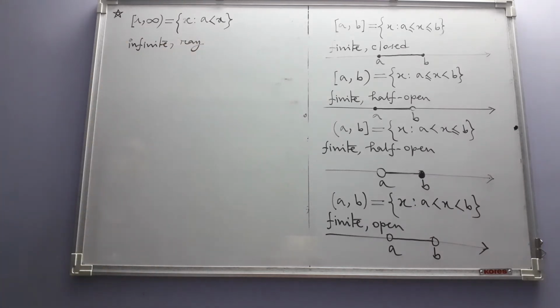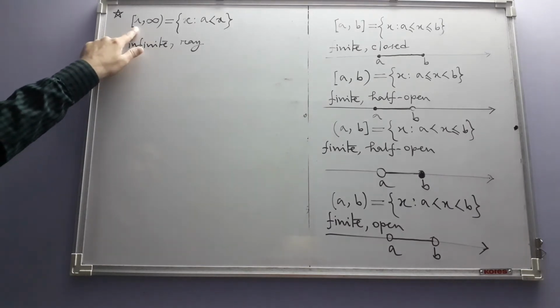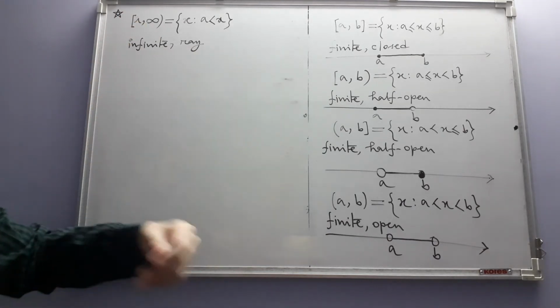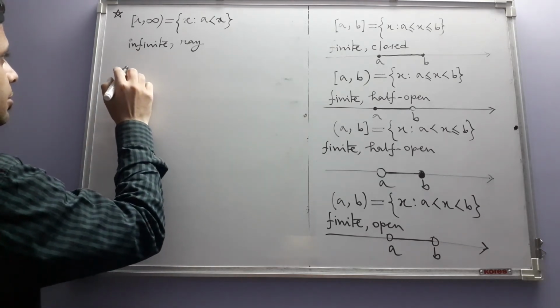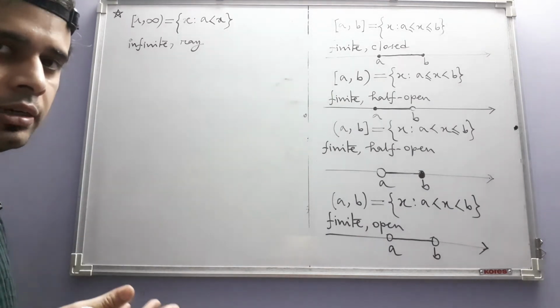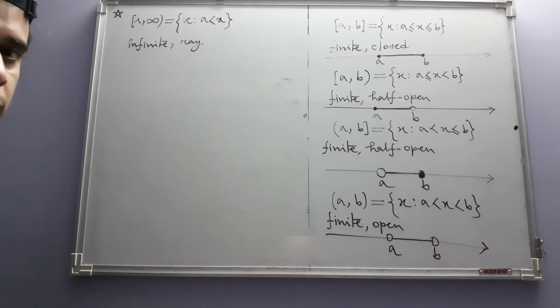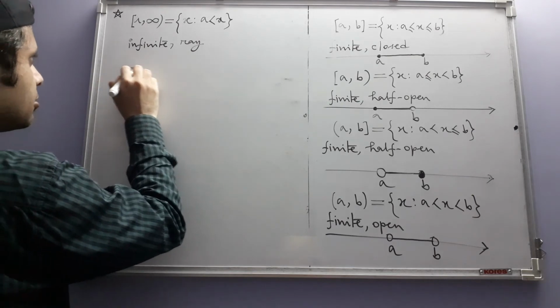If we want, you can call it a closed ray for the fact that it's closed on this side, but I don't think that is a standard thing that is consistent in all the books. As far as rays and the real line itself are concerned, we don't use open, closed for them, for now at least.